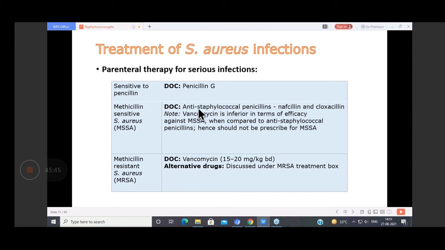And vancomycin is inferior in terms of efficacy against MSSA when compared to the anti-staphylococcal penicillins. So it is generally not prescribed for MSSA. Then MRSA, that is, these Staph aureus are resistant to methicillin. So in this case, since they are resistant, we will give vancomycin, okay?